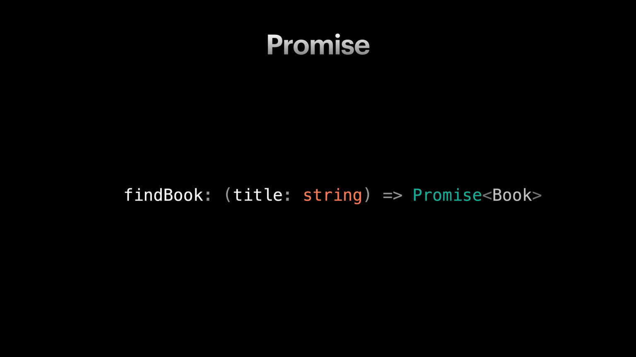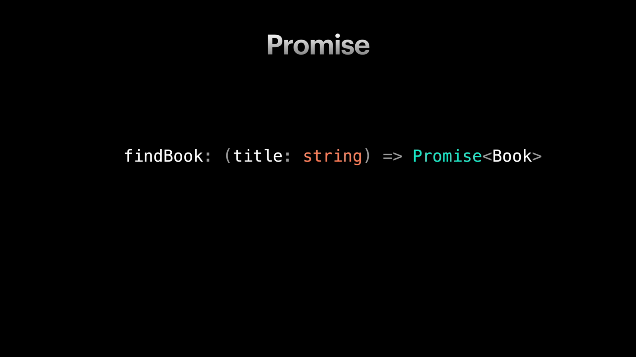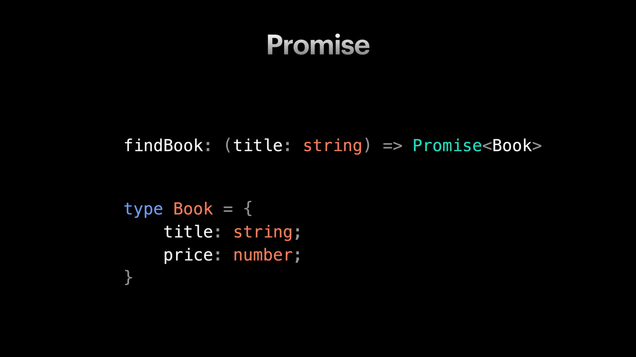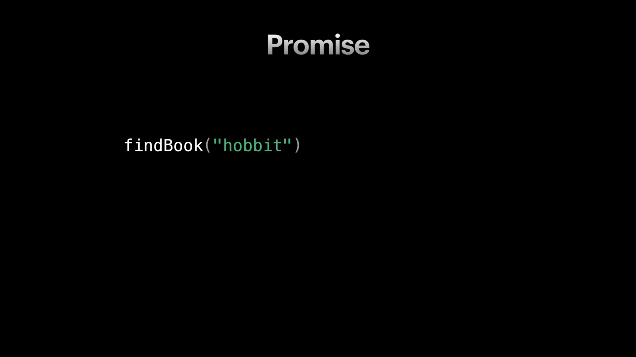Let's say we are provided with an SDK that has a function called findBook. We don't know how internally findBook works, but what we know is it receives a string for searching a title of a book, and it returns a promise of the first book it finds. Looking at the type of the book, we know that it's an object with two properties on it: the complete title of the book, which is of type string, and the price of the book, which is of type number. So we decided to give it a try and call it to find the Hobbit book.